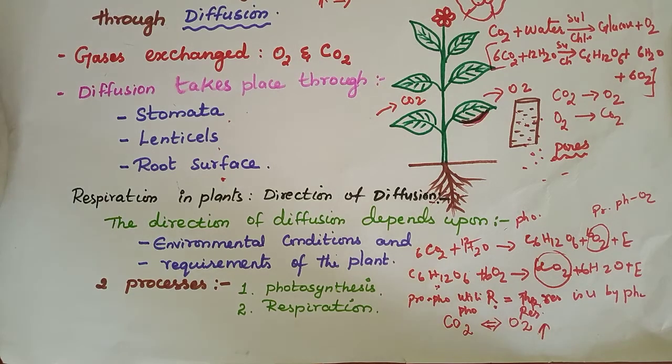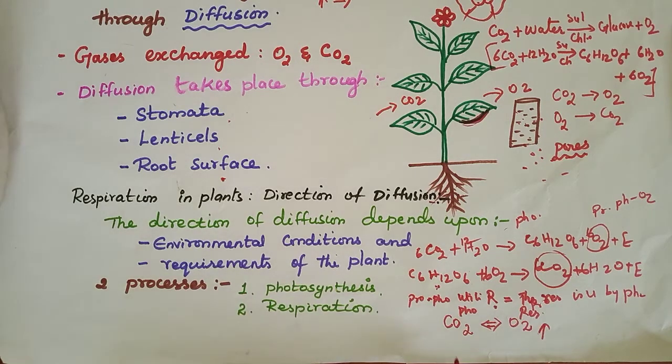Now, two things are required for the plants. For photosynthesis, what are the two main things? The plants need more and more carbon dioxide. If the plants want to do respiration, they need oxygen. These are the two main things.